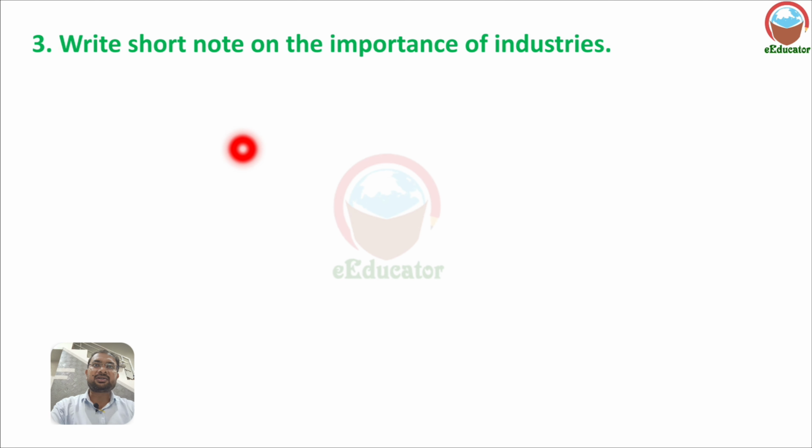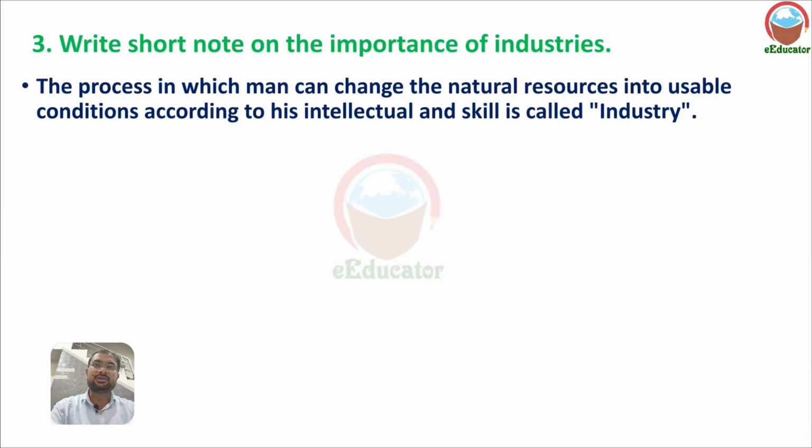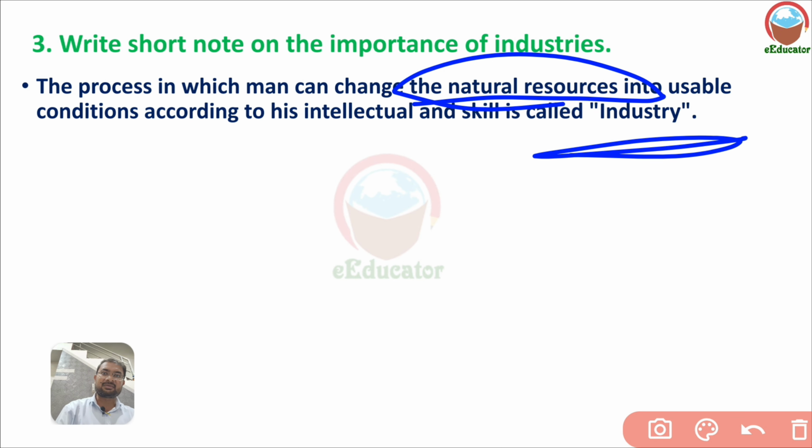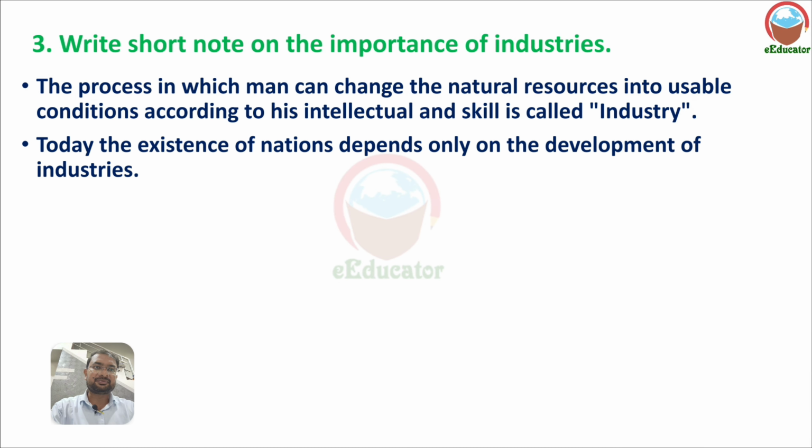Third number, write a short note on the importance of industries. We need to write information about the importance of industries, how industries are useful. The process in which humans change natural resources into a usable condition according to intellect and skill is called industry. We utilize and process natural resources and make them into different products, usable with our intellect and skill.